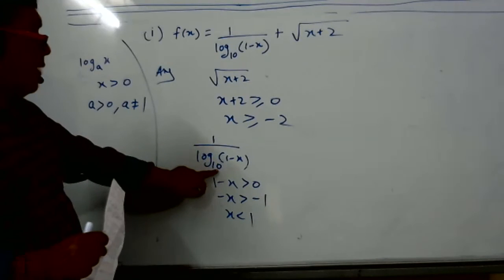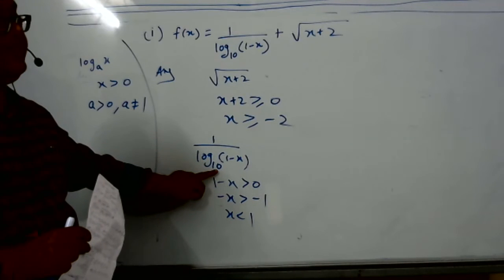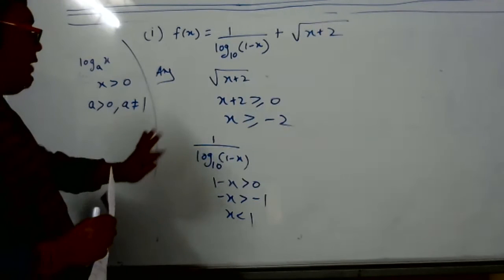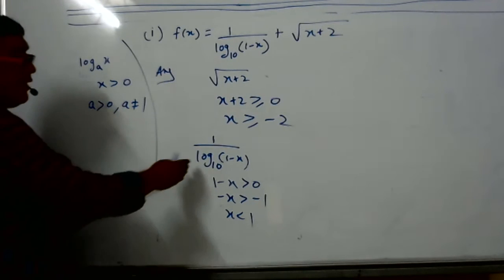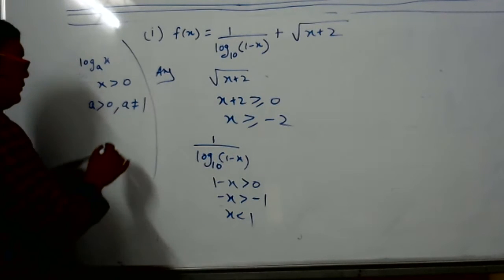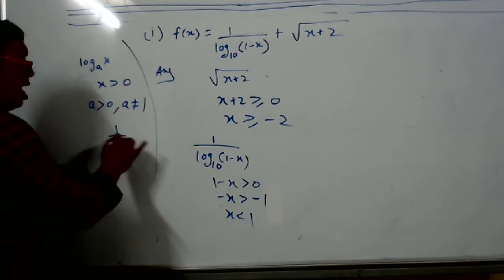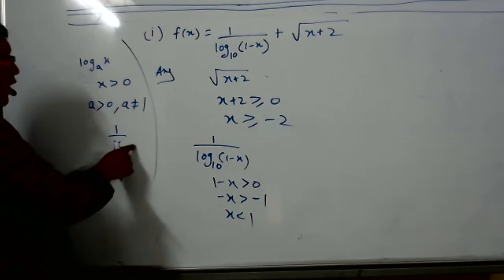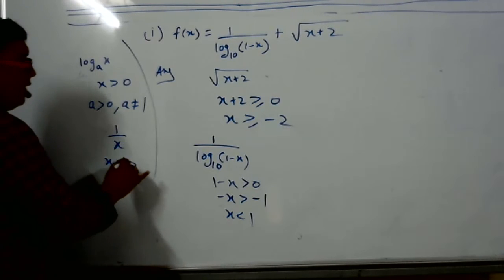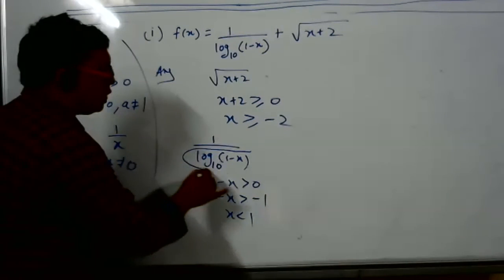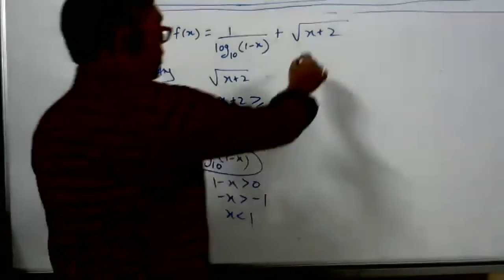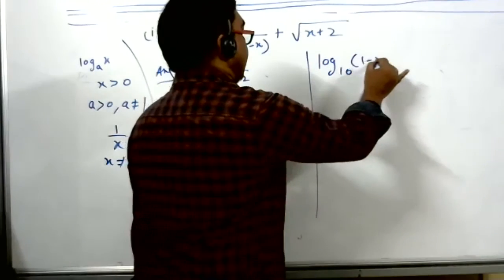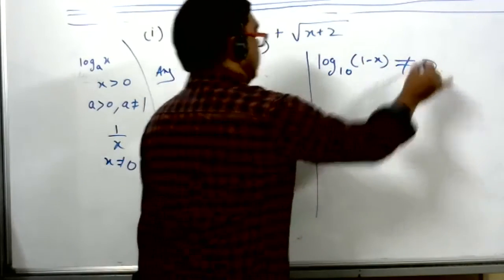Now, what is the base in the quotient? Log base 10. 10 is obviously more than 0 and 10 is not equal to 1. That is not a problem. But is the function given logarithmic or something else? Sir, it is the reciprocal function 1 by x. When is 1 by x defined? When the denominator is not equal to 0. This means this denominator should not be equal to 0. Even that we have to see: log base 10 of 1 minus x should not be equal to 0.